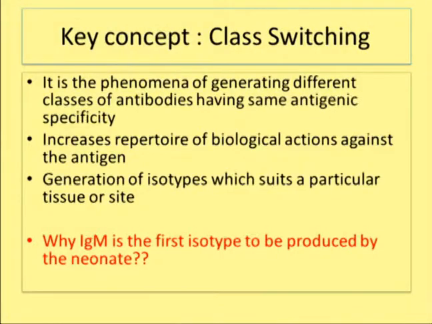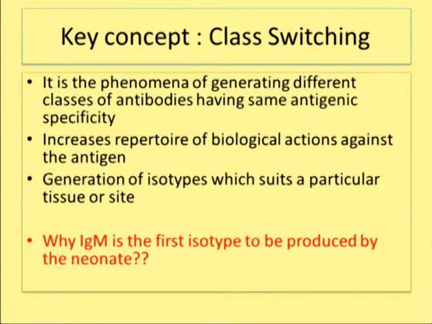Here there is a concept that is known as class switching. This is a very important concept because whenever a particular antigen enters our body, we have 5 different classes of antibodies binding to the same antigenic epitope, but belonging to different classes.